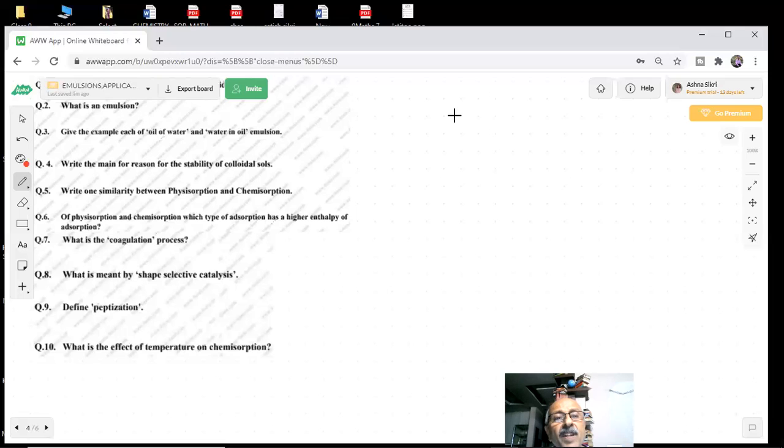He is not asking differences, he is asking similarities. Moreover, both depend on the surface area. Always, the larger the surface area, the more will be the adsorption. Both of them. Of physisorption and chemisorption, which type of adsorption has a higher enthalpy of adsorption? What is your answer? Question number 6 on the board. Which type of adsorption has a higher enthalpy of adsorption?